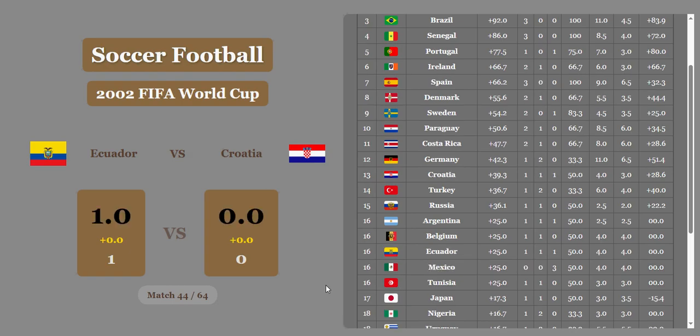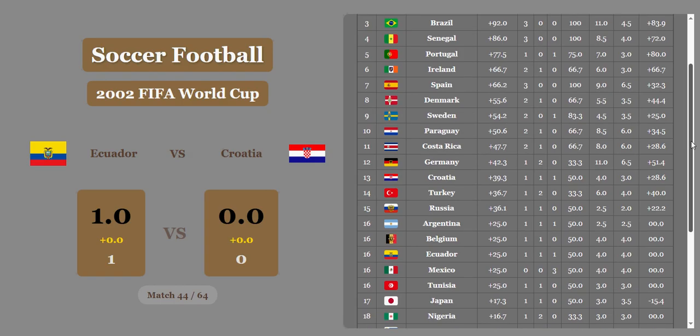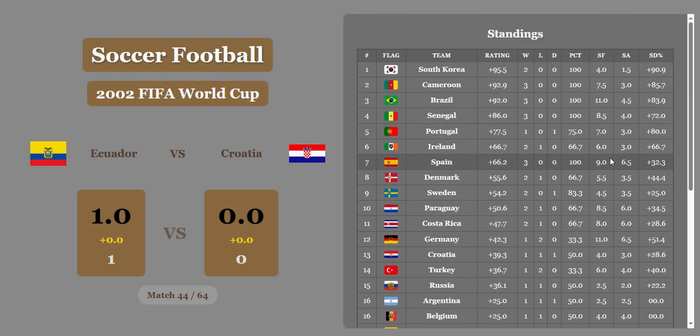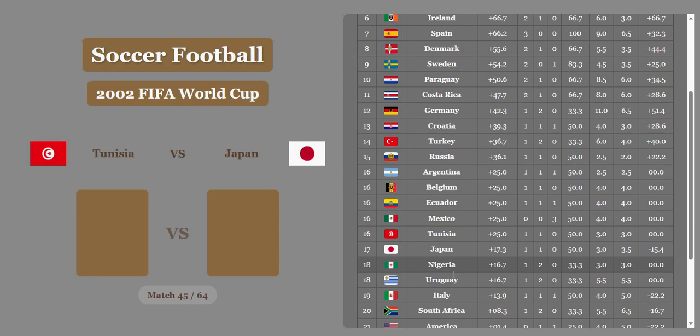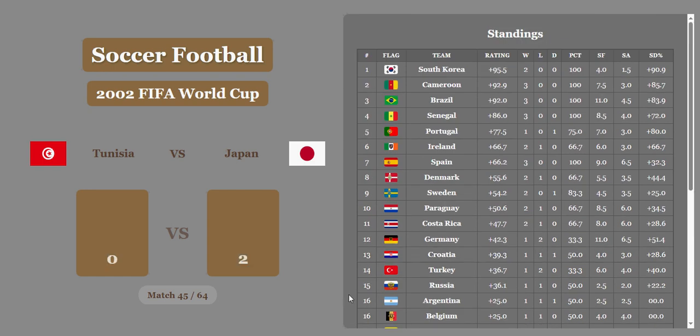Ecuador gets a huge win over Croatia, 1-0. No significant economic difference. That's going to take Croatia all the way down to 13th. Ouch. And Ecuador, where are they? They are tied in 16th with several other countries. Tunisia versus Japan. Japan 0-2 with a nice win, but the economic difference is so great that Tunisia is going to get a whole 2 goals for the draw.